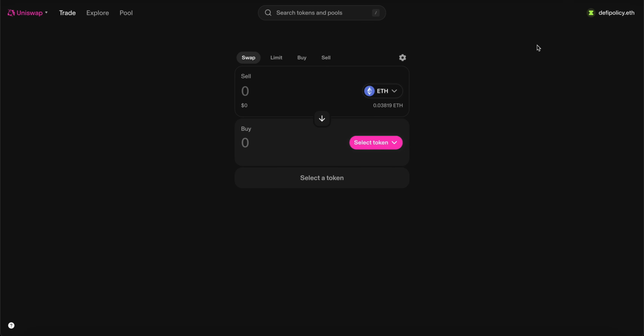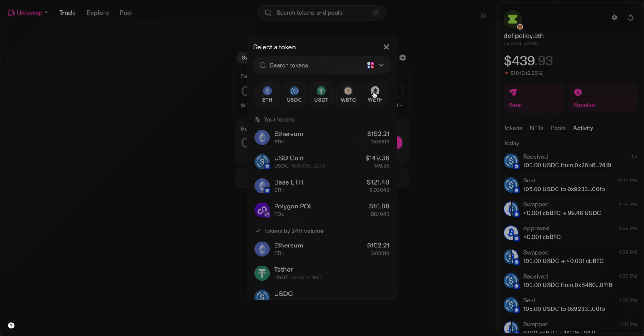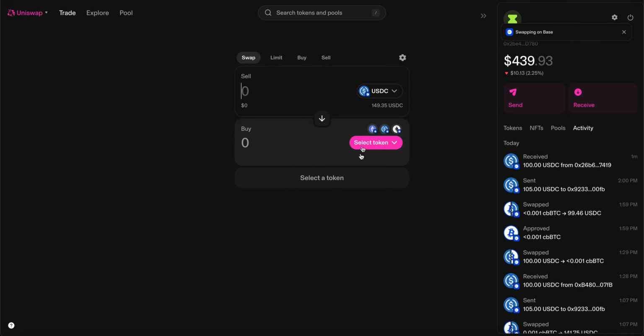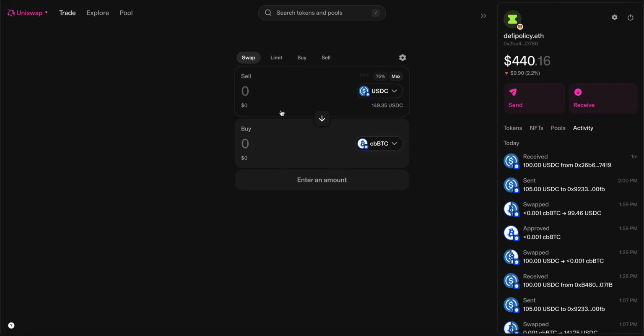Now that my wallet is funded, I can return to the Uniswap web app and swap my tokens. Opening up my wallet on the web app, I can see that I just received 100 USDC from Coinbase in the activity section. I am now ready to swap tokens. I can choose a token pair. In this case, I will be choosing USDC and swapping it for Bitcoin on the Base blockchain network.